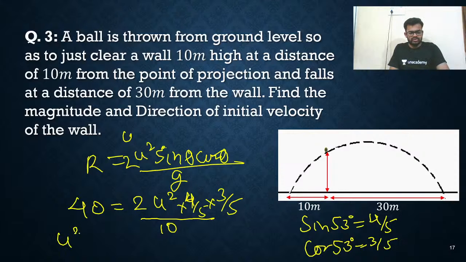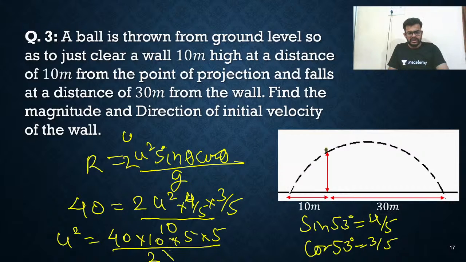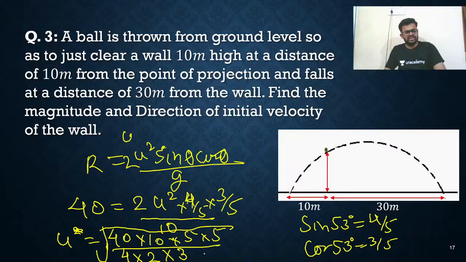So you will get u square is equal to 40 into 10 into 5 into 5, divided by 2 into 3. These are the things you are going to get here. Here 4 is also there, so 4 into 2 into 3. That's all, these are the things we have written. So if you want to find u, just take its square root. Just simplify this.